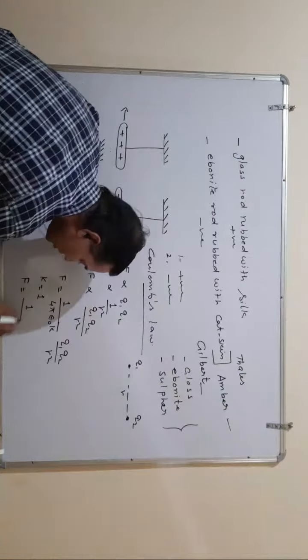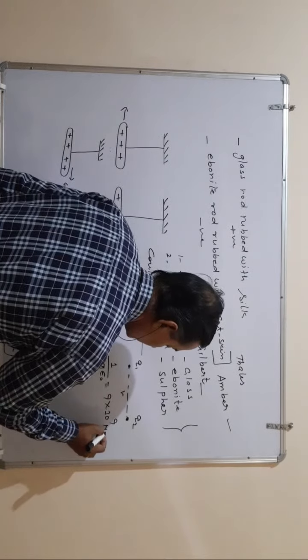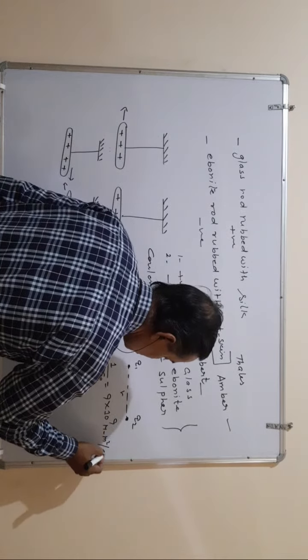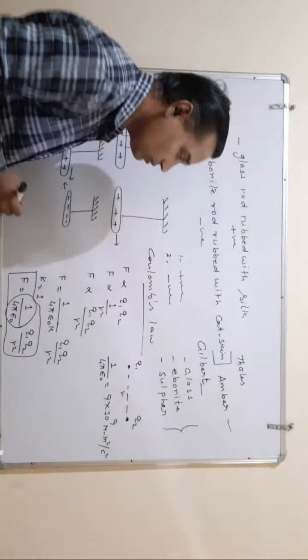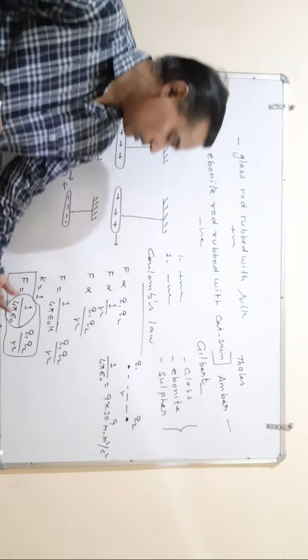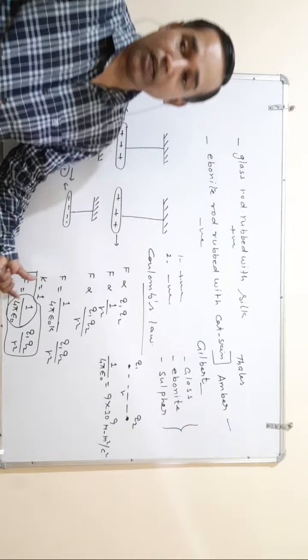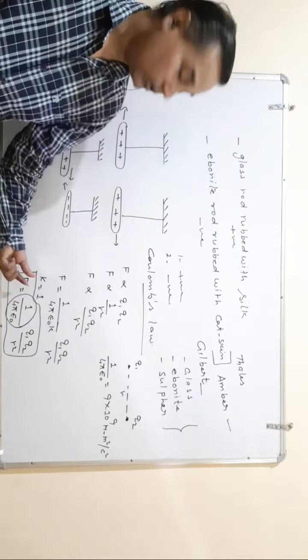So this is Coulomb's law, and the value of this constant, 1 upon 4 pi epsilon naught, is 9 into 10 to the power 9 Newton meter square per Coulomb square. This is the value of the constant 1 upon 4 pi epsilon naught.